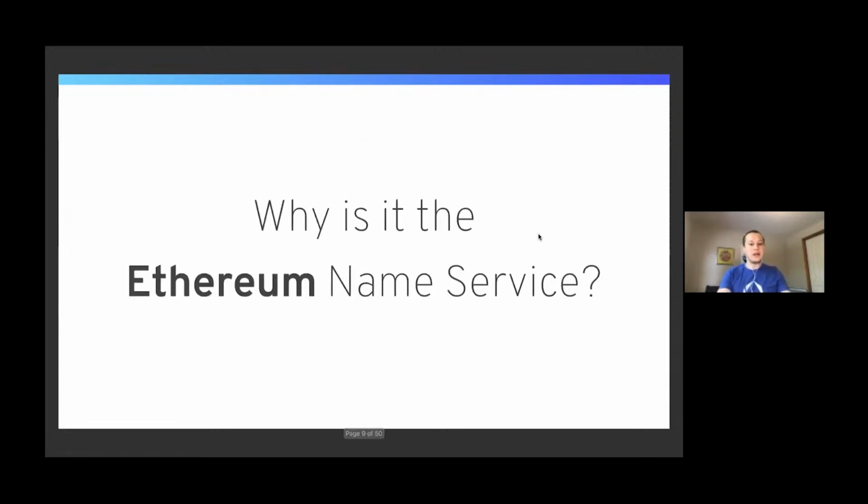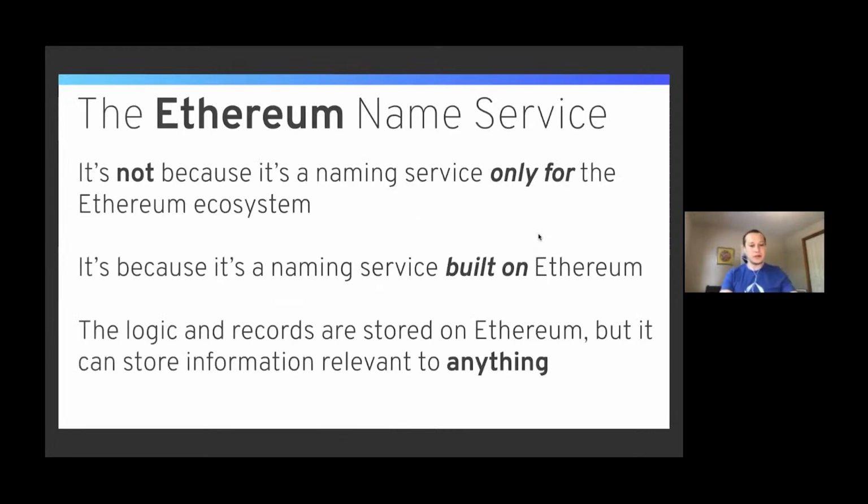So why is it called the Ethereum Name Service then? It's not because it's a naming service only for the Ethereum ecosystem, but because it's a naming service built on Ethereum. So the logic and records are stored on Ethereum, but it can store information relevant to anything. So obviously other cryptocurrencies. It can store an IPFS hash. It can store your email address. It can store anything you want.